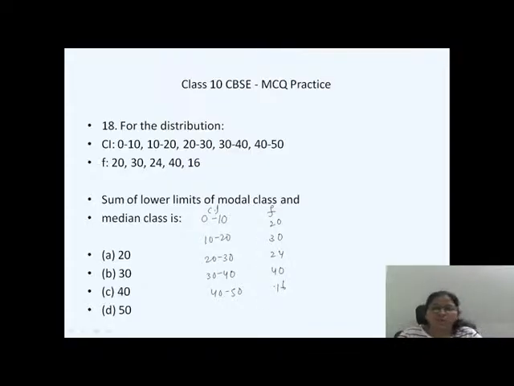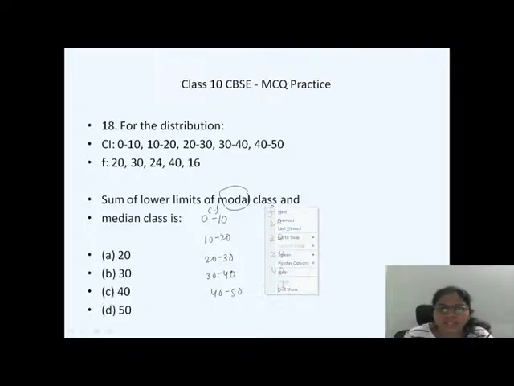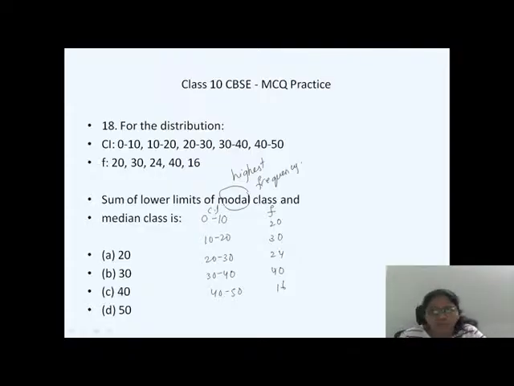Now what do we have to do? Find the sum of the lower limits of the modal class and median class. How to do this question? What is a modal class? Modal class means the class with the highest frequency. What is the highest frequency here? 40.